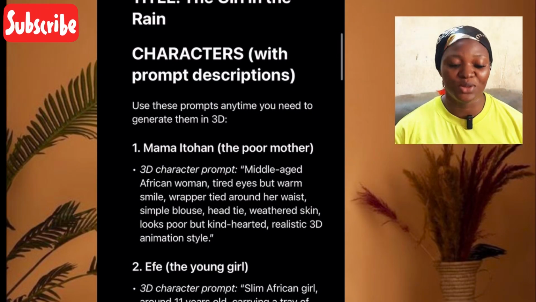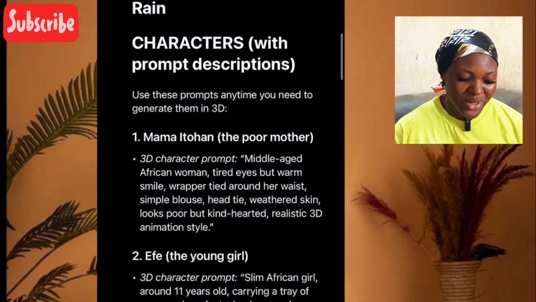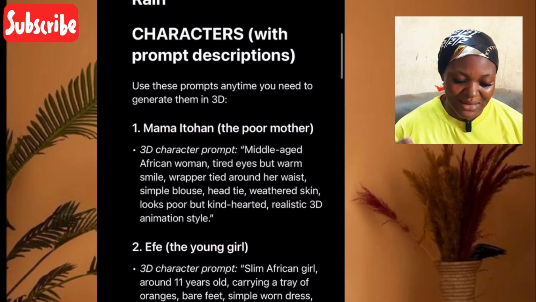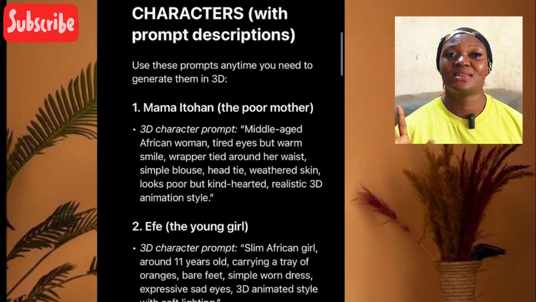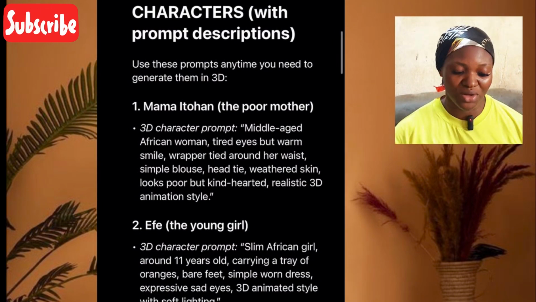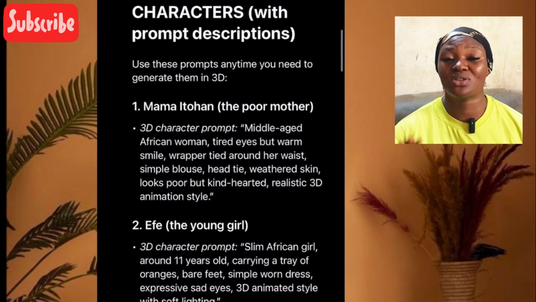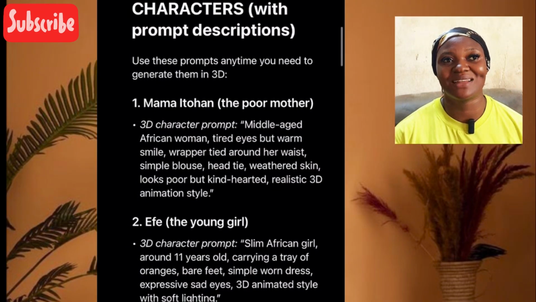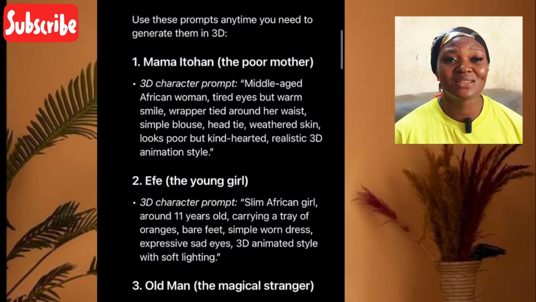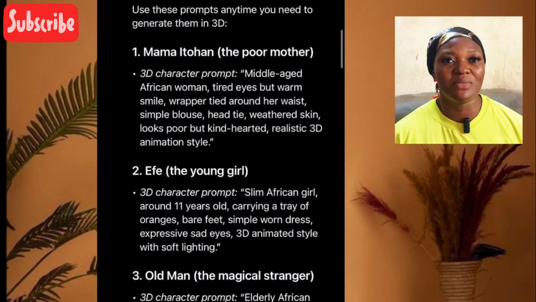First character is Mama Itohan, the poor mother. 3D character prompt: middle-aged African woman, tired eyes but warm smile, wrapper tied around her waist. So this is the character we need to generate first. We cannot continue reading because this video will take long, so I will show you the images we need to generate on this prompt, on this script, all the images that we need to generate. You can as well do text to speech, but I don't normally advise that, because if you want a consistent character, like if you want your character to be the same, I prefer that you do text to image, then image to video.